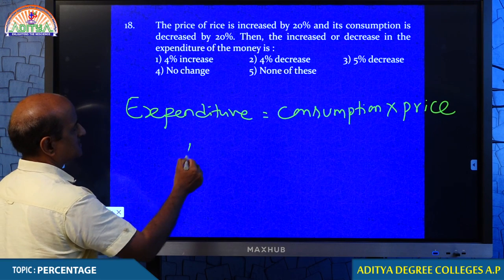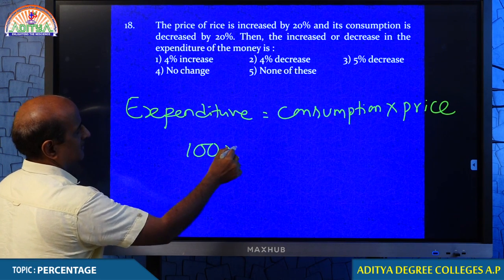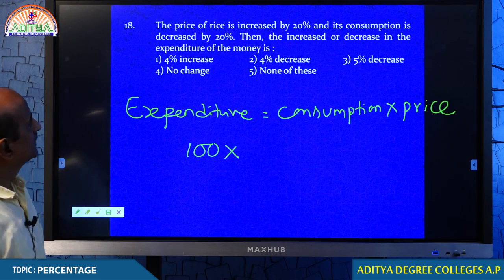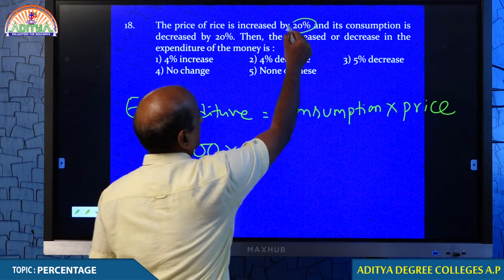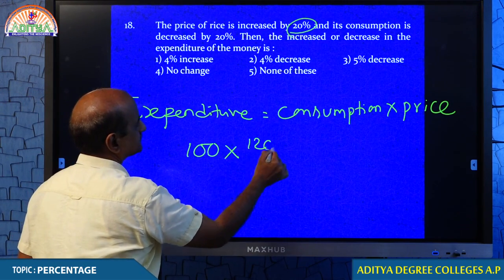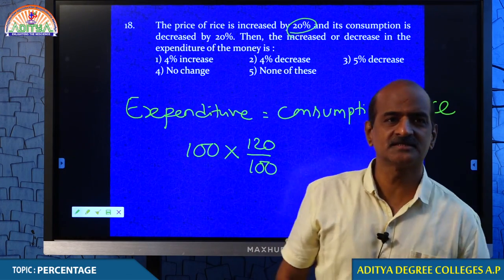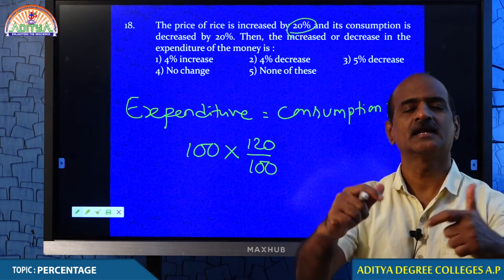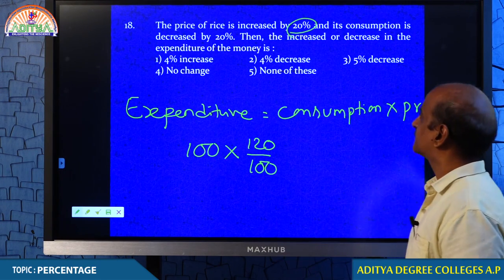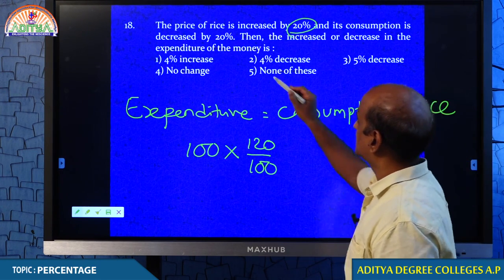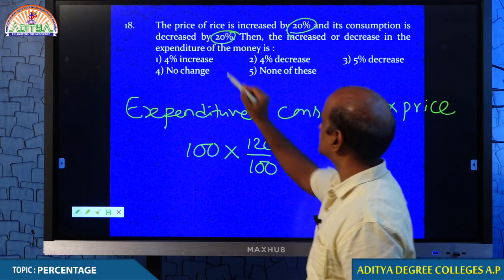So, let the expenditure be 100, students. What happened? Price increases by 20%. What is 120 by 100? The significance of 120 by 100 is increase by 20%. And the consumption decreases by 20%.